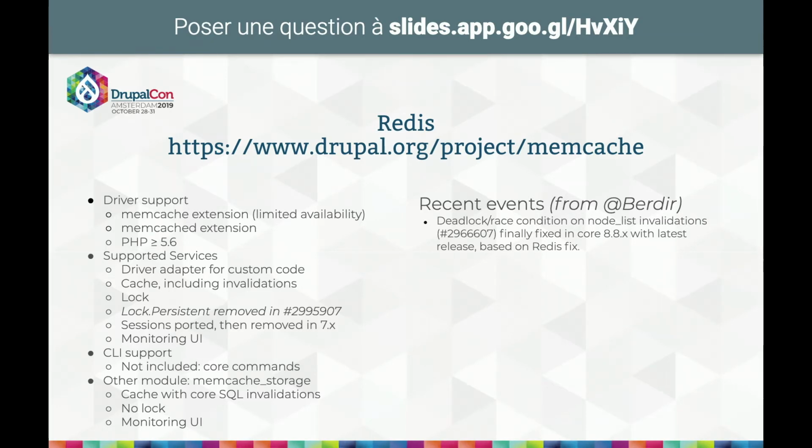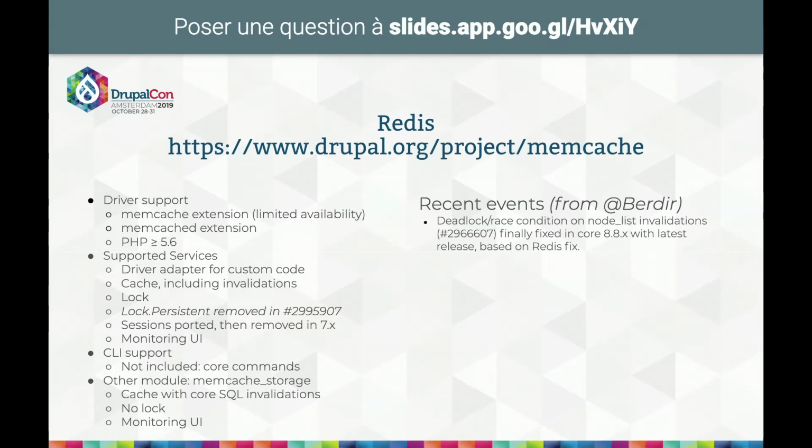What it does provide you is the driver adapter, of course. It includes a cache driver, which includes invalidations, and that's something which needs to be mentioned because early NoSQL implementations of caching did support putting the cache data in the NoSQL store, but they still had the invalidations done in SQL, which reduced a lot of the performance. And at some point, both Redis and Memcached moved to having the invalidations done in the NoSQL store.